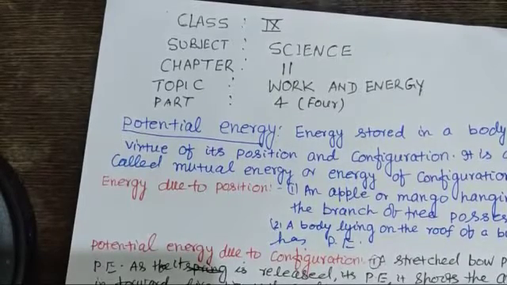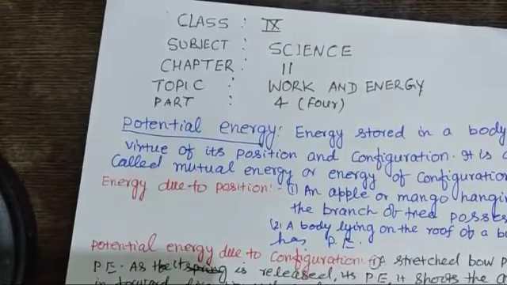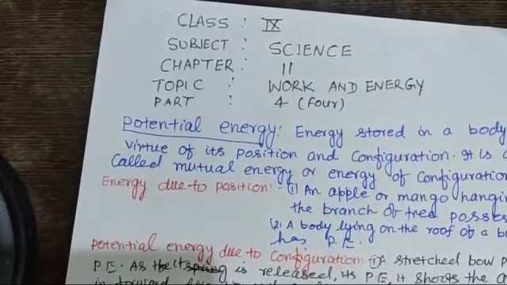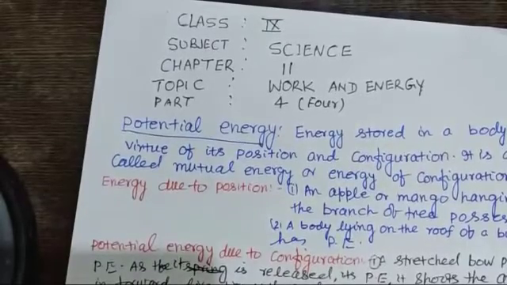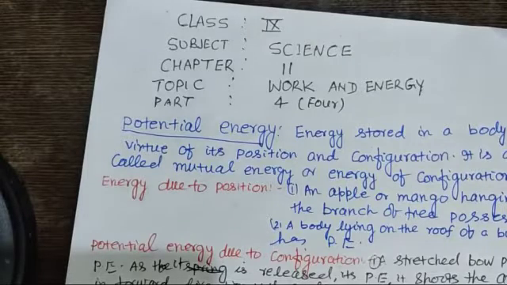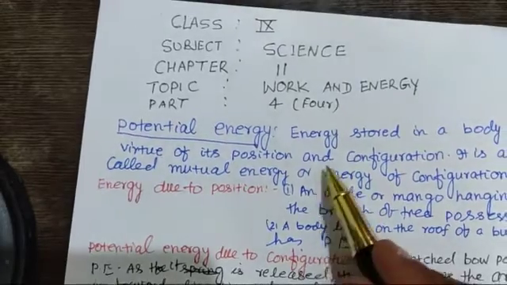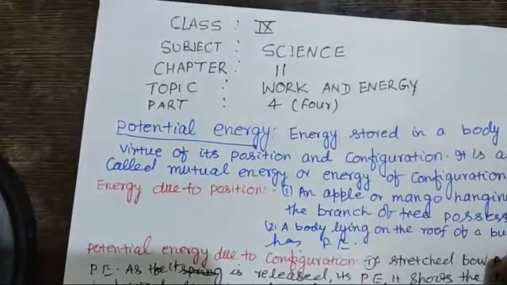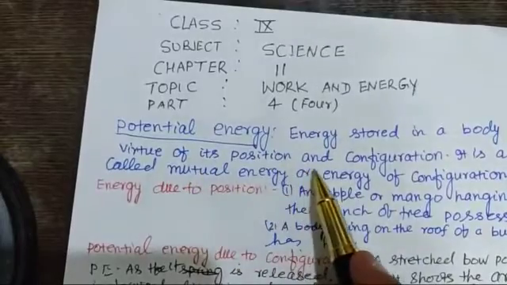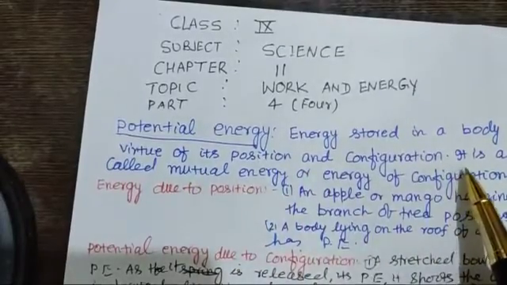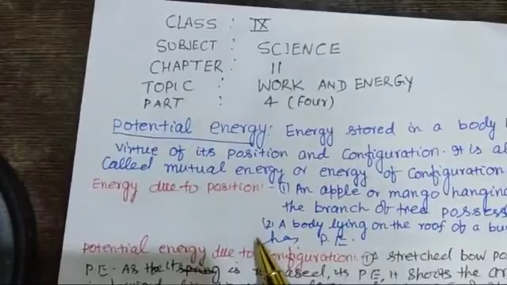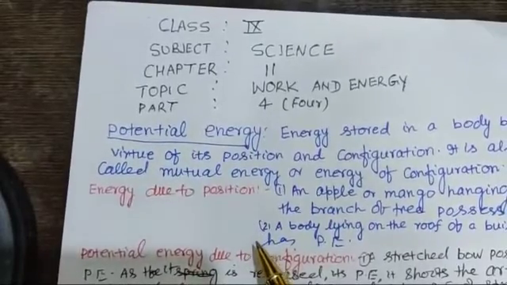Therefore, the stone, when placed at a height above the ground, has a greater capacity to do work, that is, a greater energy than when it is on the ground. This greater energy is due to the height of the stone, and is known as potential energy. So the energy stored in a body by virtue of its position and configuration is called potential energy or